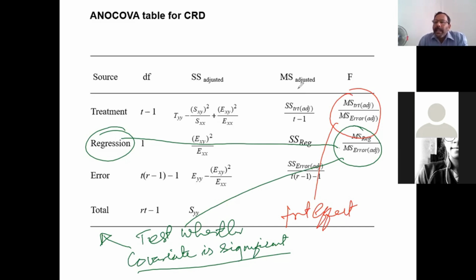Yes, we can do directly ANOVA. If the covariate is not significant, then there is no point in taking the covariance analysis. Not significant means the initial weights are more or less closer to each other. If the covariate is not significant, then we can say the initial weights are more or less the same.